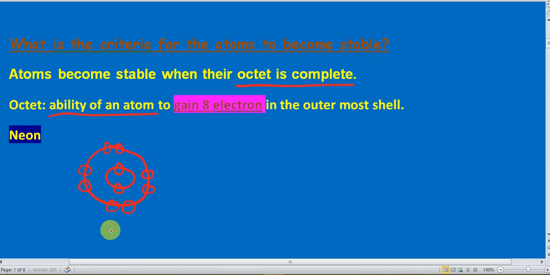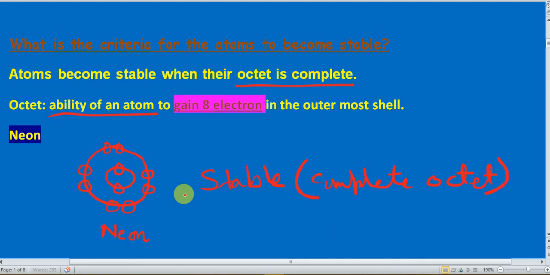This neon has a complete octet, so there is no need to make a bond. So this neon is stable. Why is this neon stable? Due to the complete octet.